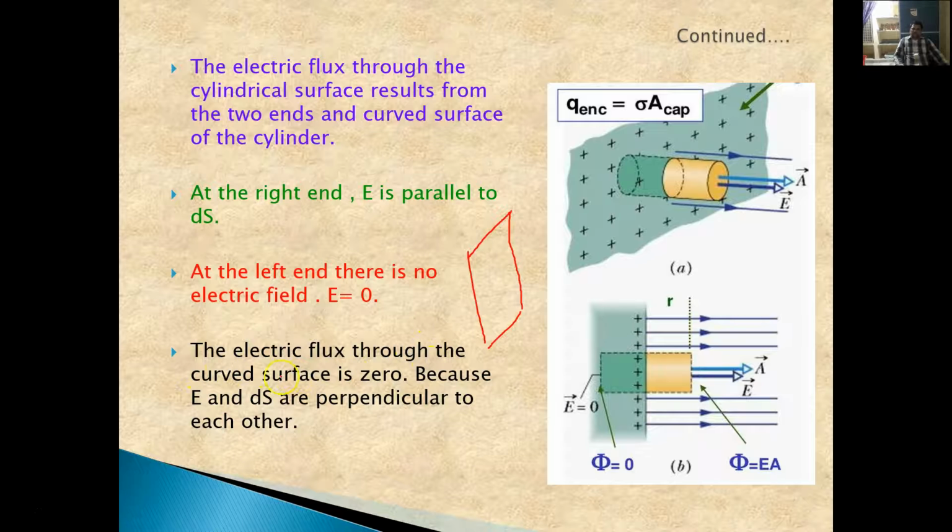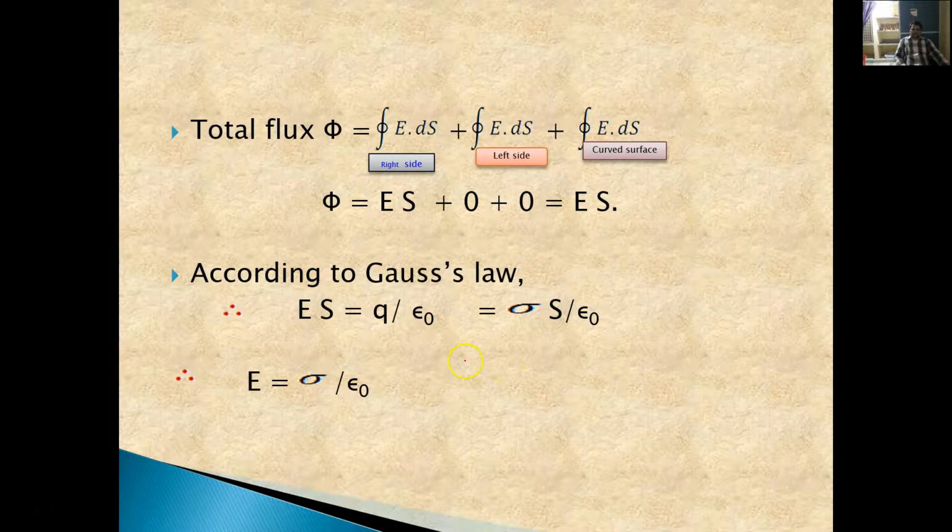The electric flux through the curved surface is 0, because E and dS are perpendicular to each other for this curved surface. For this curved surface, our electric field is in this direction, but the area vector of an element on the surface will be in this direction. But because the E bar and this dS bar are perpendicular to each other for this cylindrical Gaussian surface, that's why the flux through that surface is equal to 0.